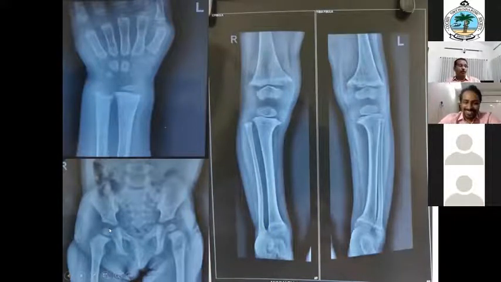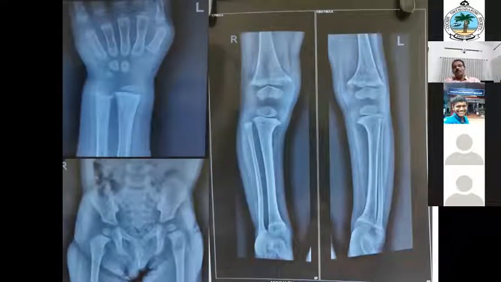130 to 135 degrees. Is it so in a newborn? Usually it is up to 160 degrees in a newborn, and by 10 or 12 years it comes down. So the range is 120 to 140 degrees. That is the normal range. Below 120 we call it a coxa vara, and above 140 we call it a coxa valga. And now this appears almost normal, though we cannot appreciate much change.